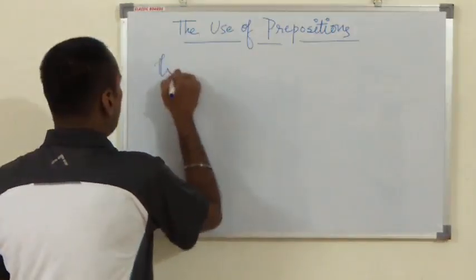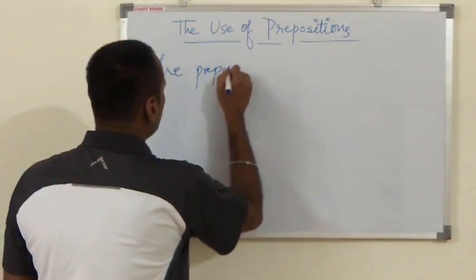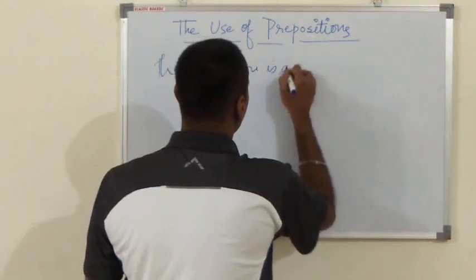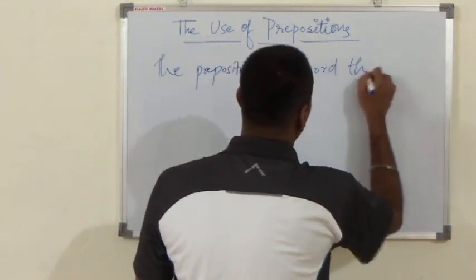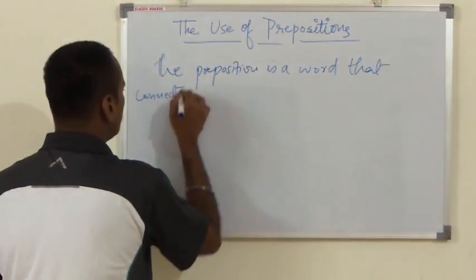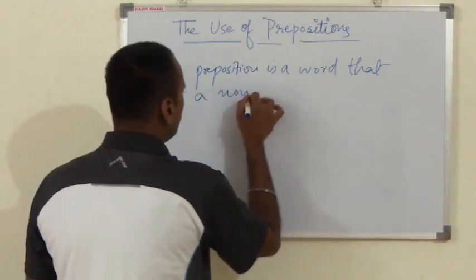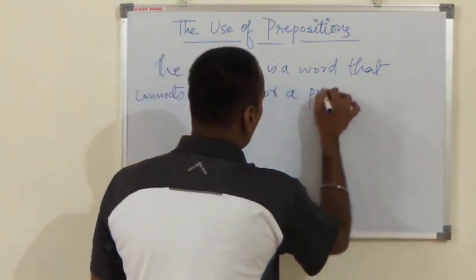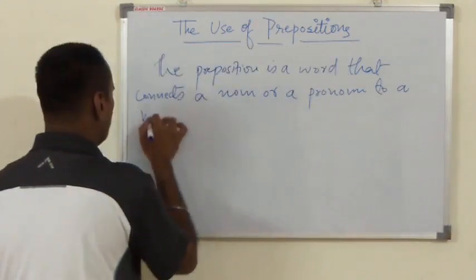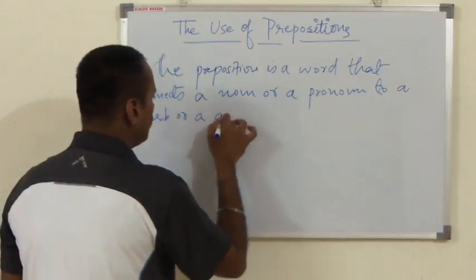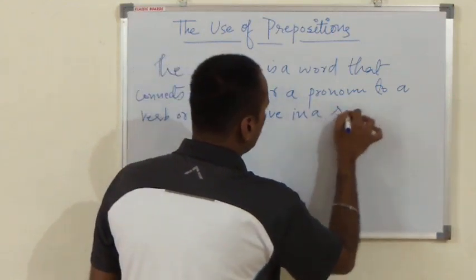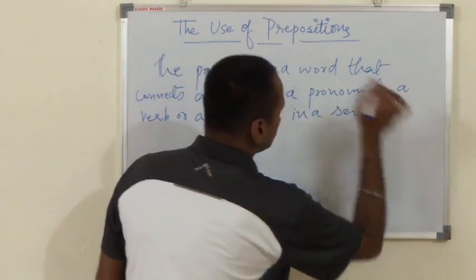So the preposition is a word that connects a noun or pronoun to a verb or adjective in a sentence.